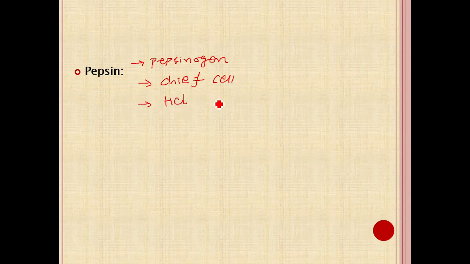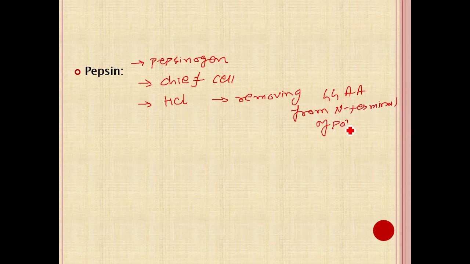HCl converts it into pepsin by removing around 44 amino acids from the N terminal of the polypeptide chain. So it converts pepsinogen into pepsin, and it acts as an endopeptidase.